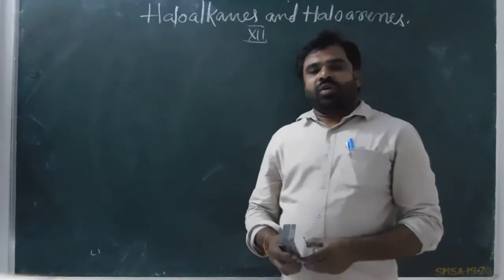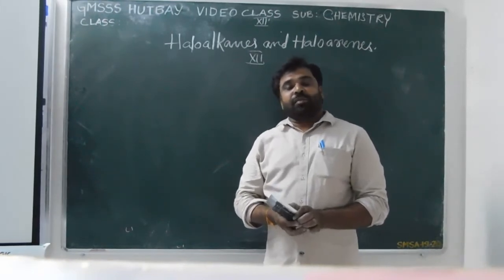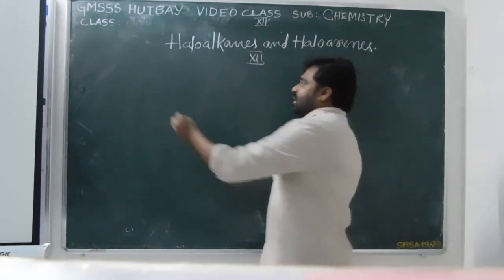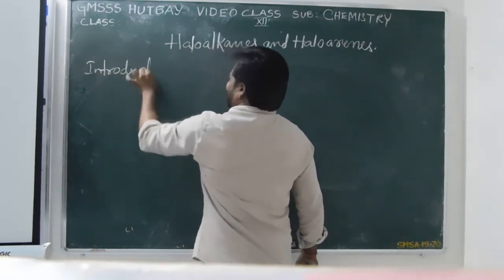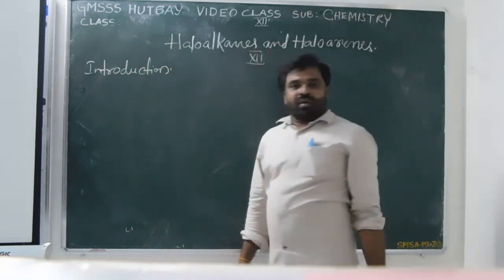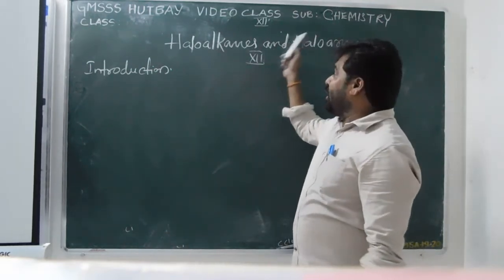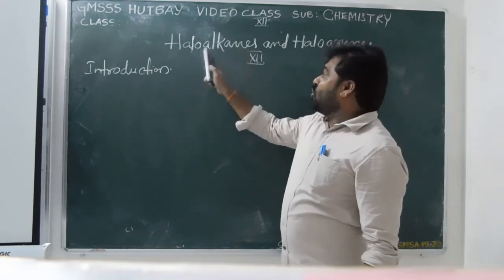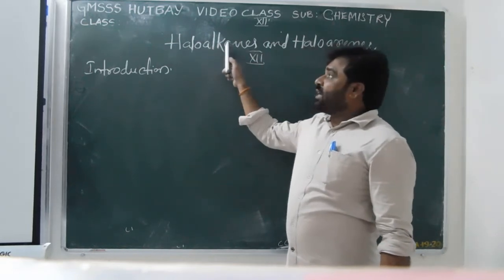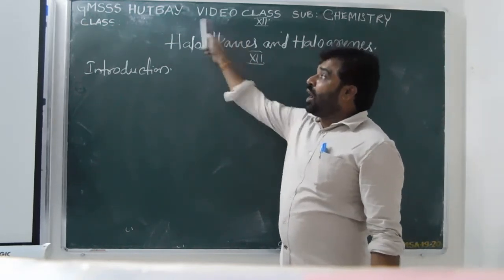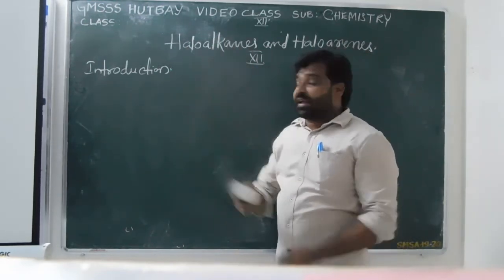Today we will discuss haloalkanes and haloarenes of class 12. In the previous class, we discussed the introduction of haloalkanes. Once more, recall it. In the name haloalkanes and haloarenes, two words are there: one is halo, the second one is alkanes. Halo stands for halogen. That means the haloalkanes are derived from alkanes.